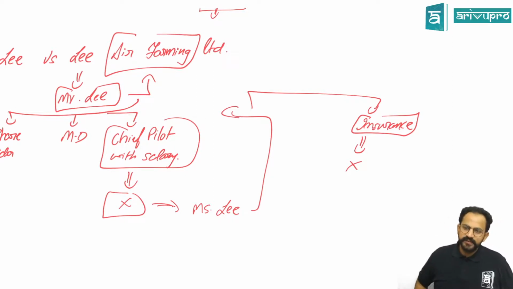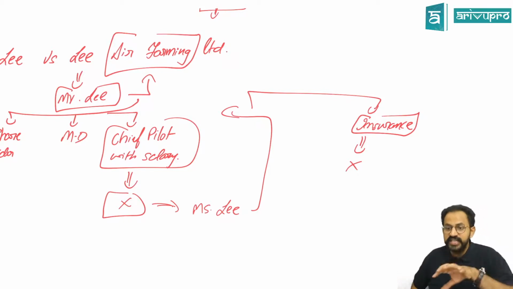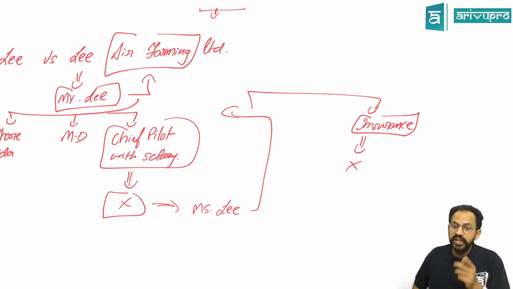That was the case. And in this case also, the court decided, no, the company is different and the person is different. Yes, he is the owner of the company, but in his individual capacity, he was also working, for which he was getting a salary. So when he was getting a salary, he was an employee.